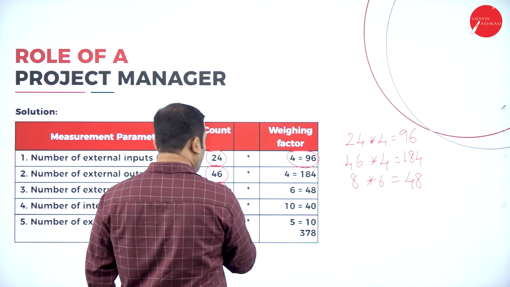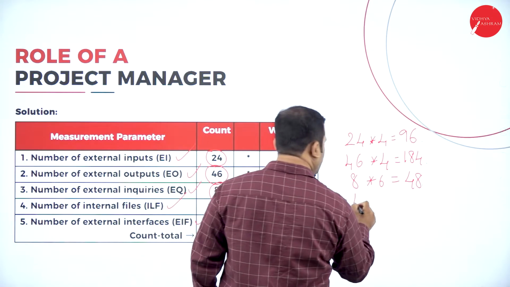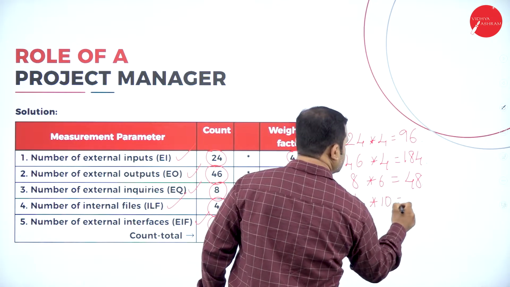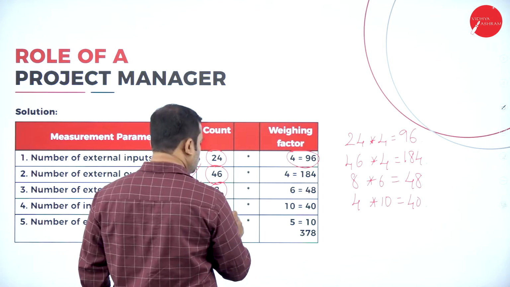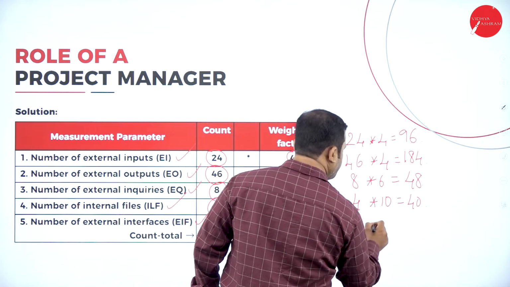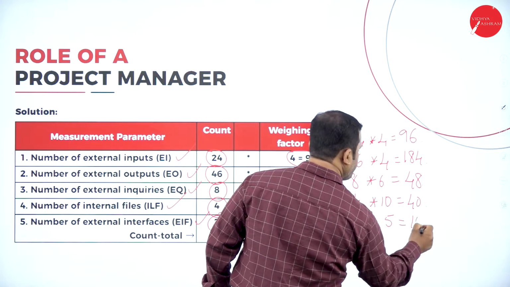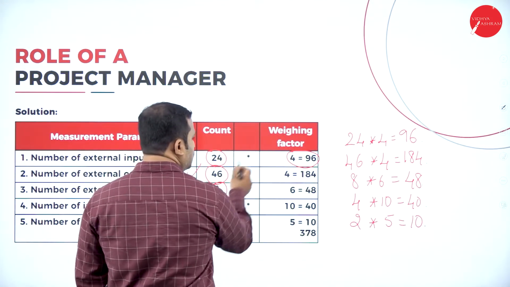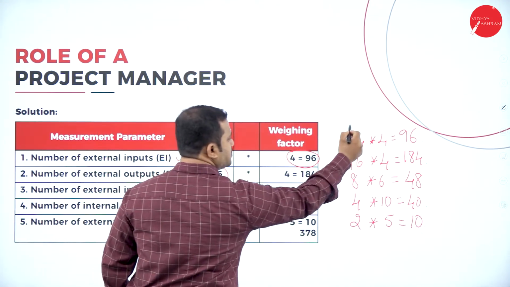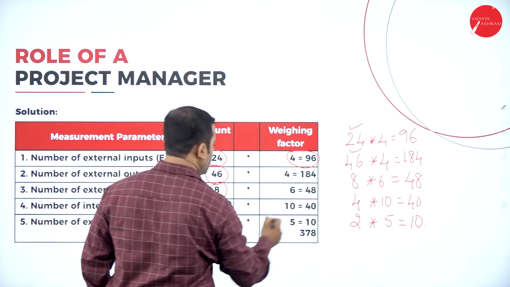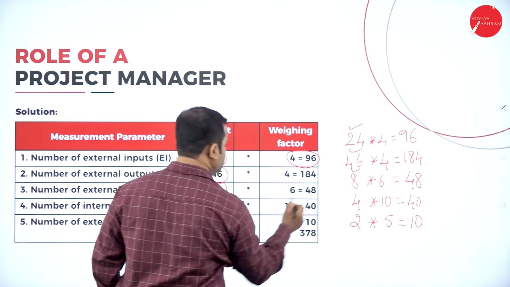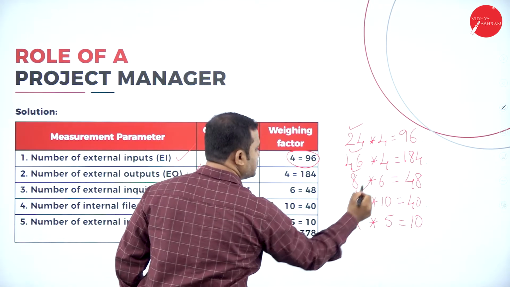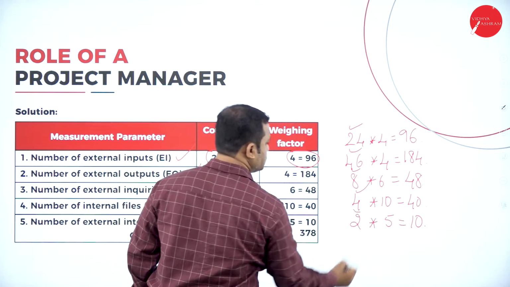We have 4 into 10 is equal to 40. 2 into 5 is equal to 10. So if you observe, 24 is placed as it is here, 46 is placed as it is here, 8 is placed as it is here, 4 is placed as it is here, 2 is placed as it is here.